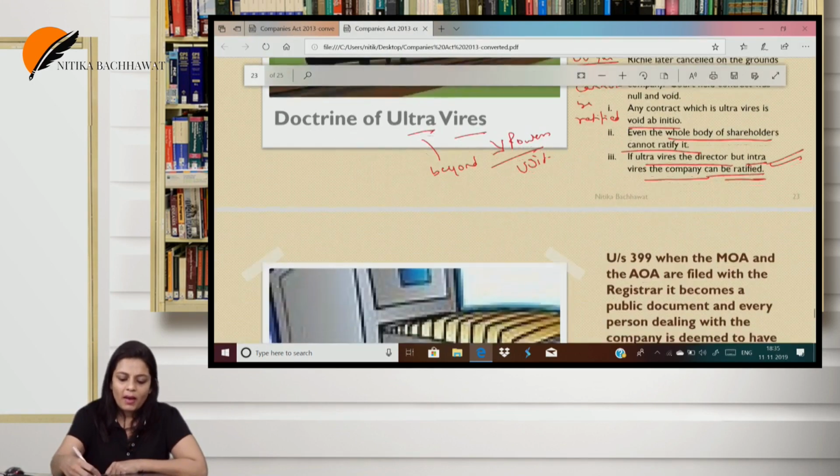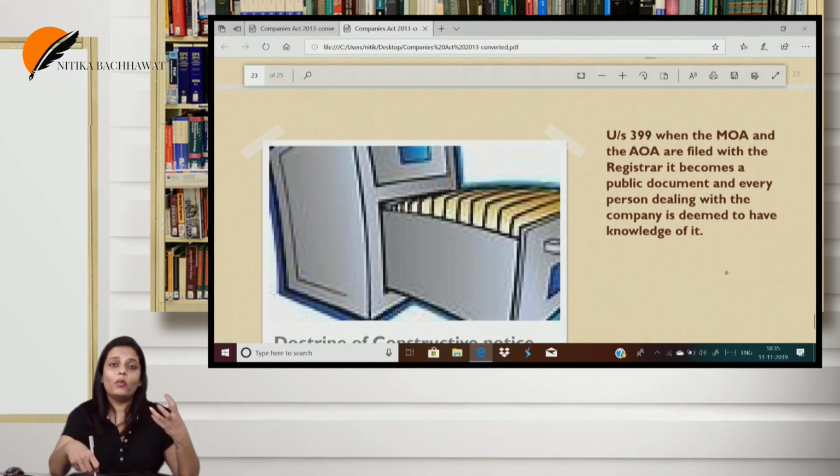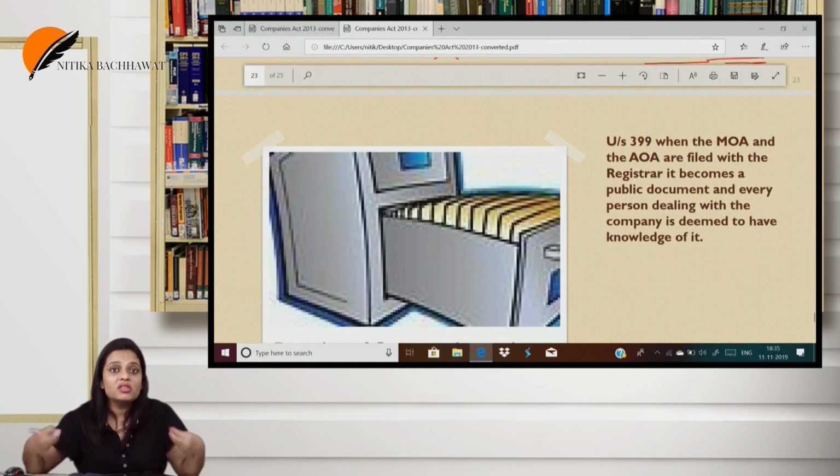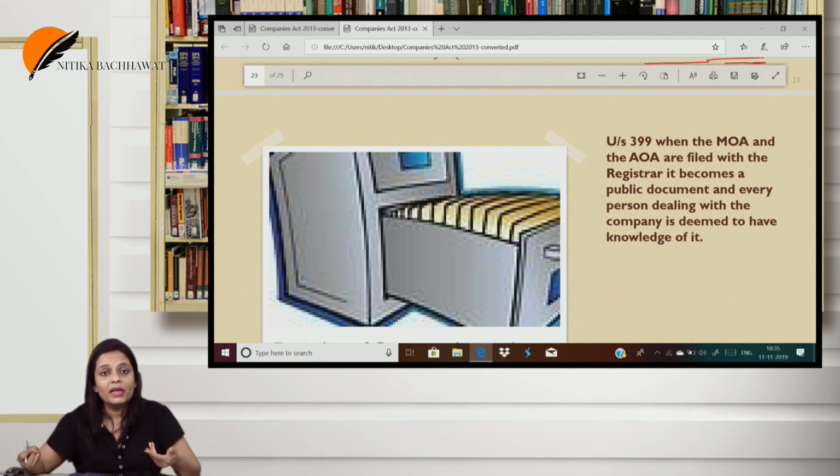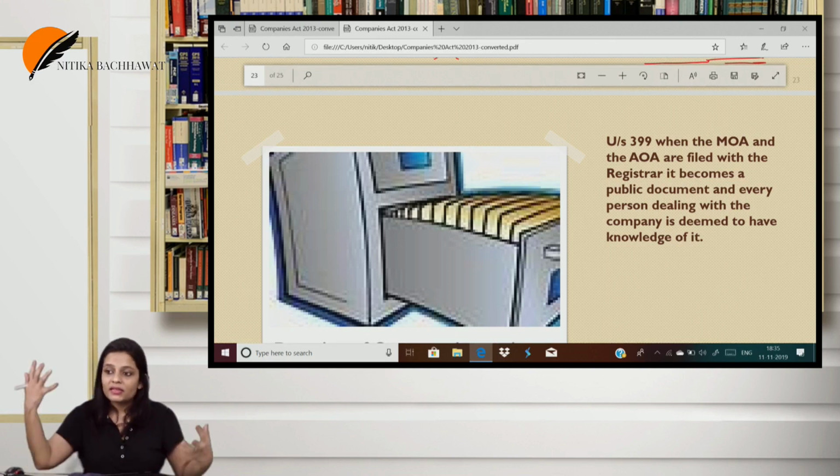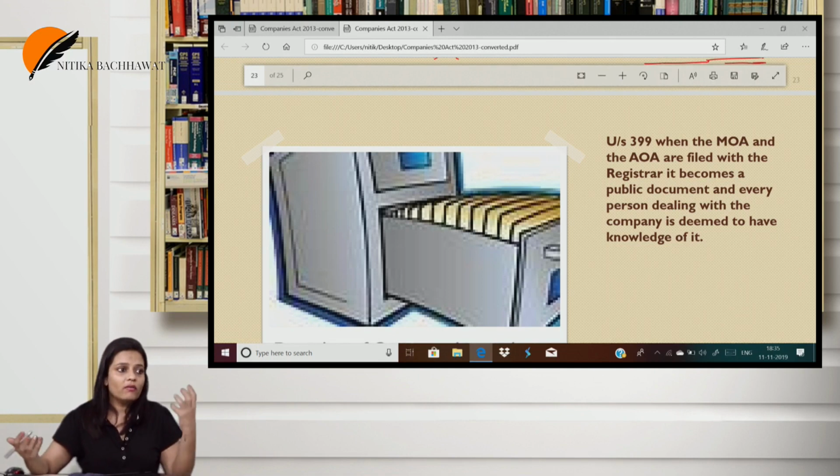Now you would say, ma'am, how is Richie supposed to know? How is Richie supposed to know whether the company can do this or not? Come on, ma'am, that is the company's document. The company should know. How is Richie going to do some stealing or something? You don't have to be so dramatic.